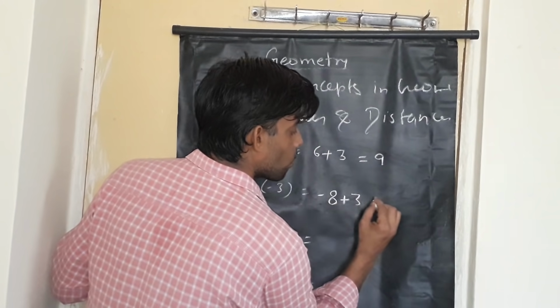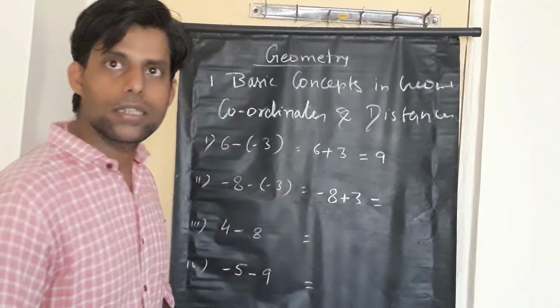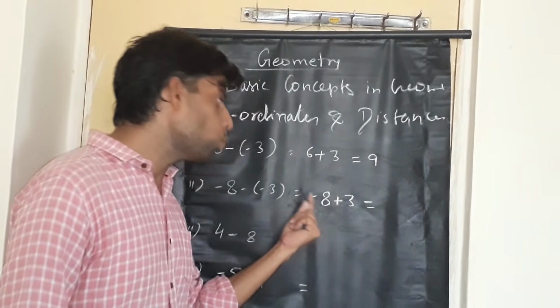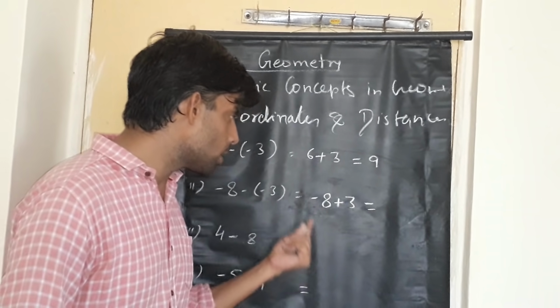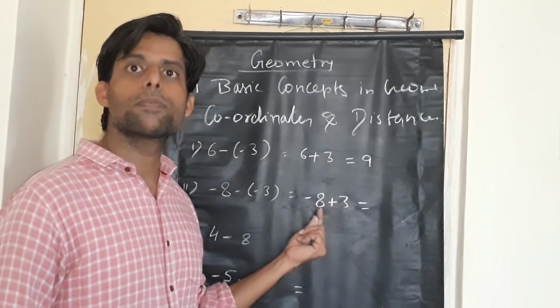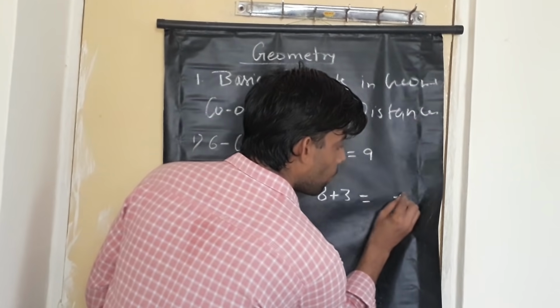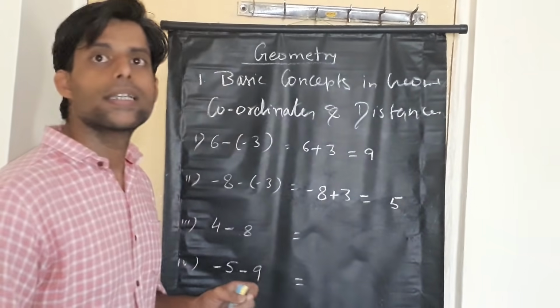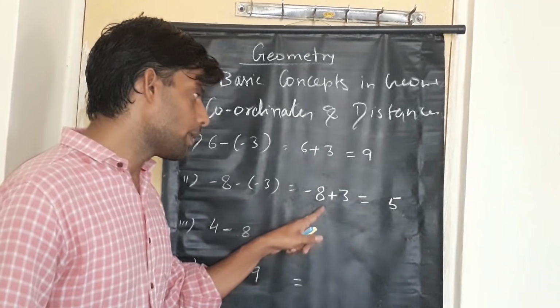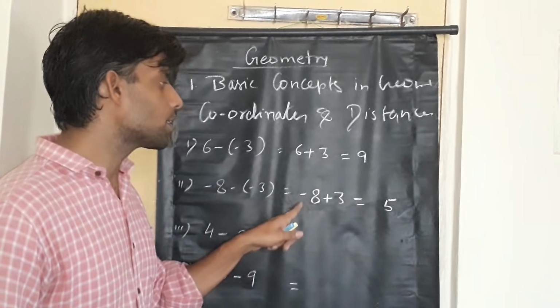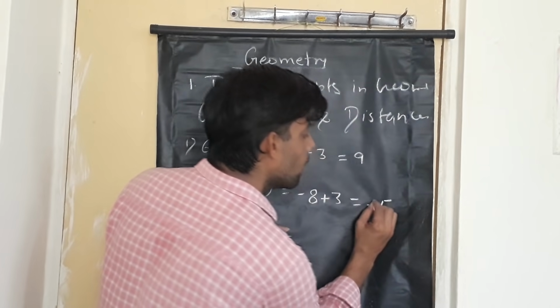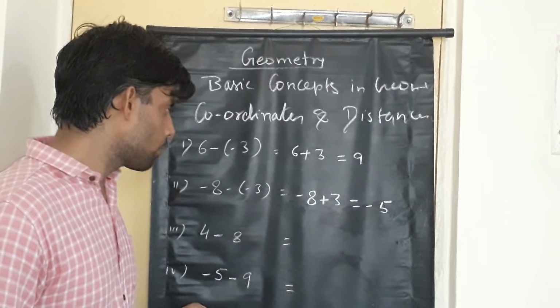So we need to solve now minus 8 plus 3, and we have learned that two opposite signs means subtraction, like minus plus. So minus plus will give you minus. 8 minus 3 will give you 5. And always remember students, the sign of the bigger number. The bigger number is 8, and its sign is minus. So you will get here minus 5.